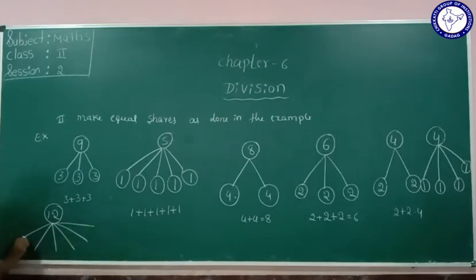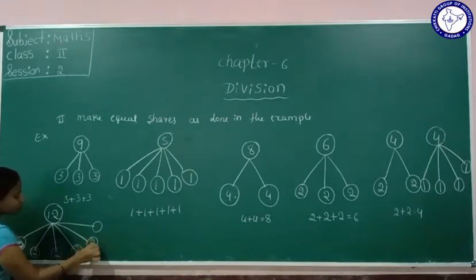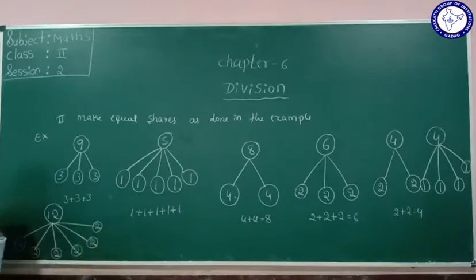So how will we divide in 6? 12 we will equally divide in 6. 2 plus 2 is 4, 4 plus 2 is 6, 6 plus 2 is 8, 8 plus 2 is 10, 10 plus 2 is 12. Here see 12, 1, 2, 3, 4, 5, 6. So 12 is divided in 6 equal shares.